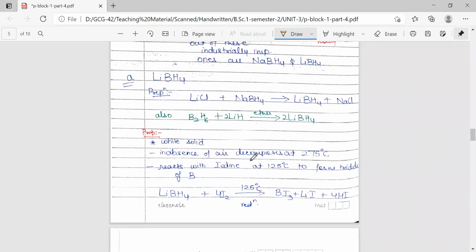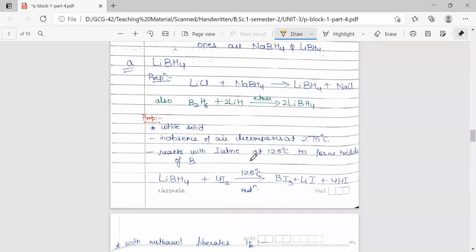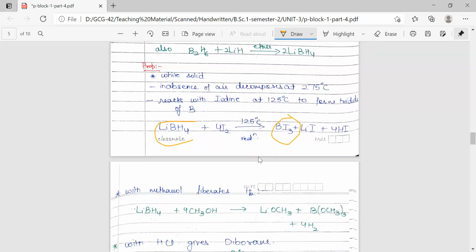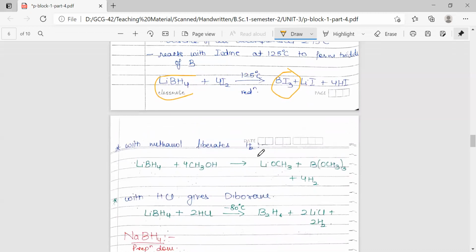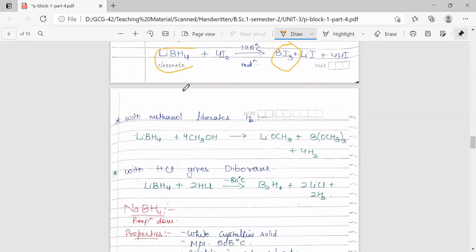This lithium borohydride is a white solid. In the absence of air, it decomposes at 275 degrees Celsius. It reacts with iodine. This is an important reaction, a synthesis reaction for BI3, where we treat iodine molecules with the reducing agent, lithium borohydride, and we reduce the iodine from 0 oxidation state to -1. So here we get the compound BI3, at a temperature of 125 degrees Celsius. This is also an important reaction for lithium borohydride.